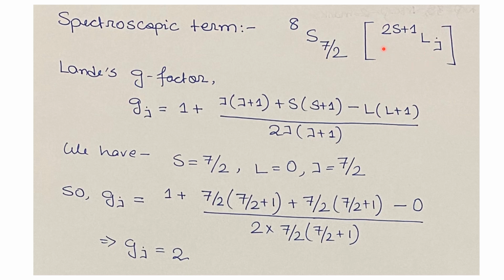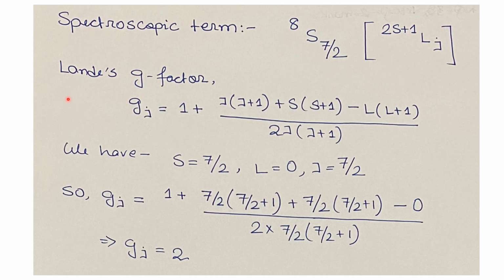In our case, the S value is 7/2, so 2S+1 will give 8. Now the L value, that is the total orbital angular quantum number, L equals 0, for which we have S, and the total angular momentum quantum number is J equals 7/2. So we'll have 7/2 here.